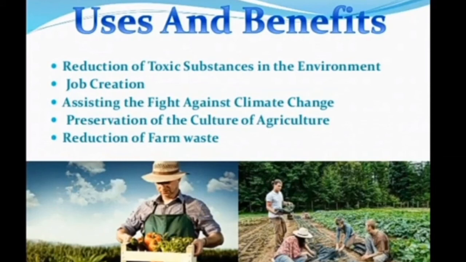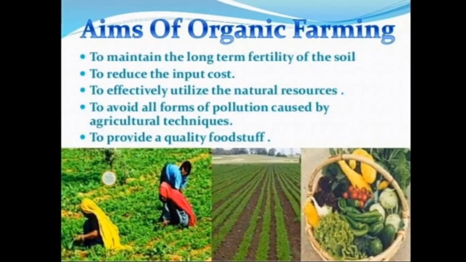As children, organic farming has the following uses and benefits. It leads to the reduction of toxic, that is poisonous, substances in the environment. It creates jobs, assisting the fight against climate change. Preservation of the culture of agriculture. It leads to the reduction of farm waste. So, each Indian farmer should carry on the organic farming as it aims to maintain the long-term fertility of the soil, to reduce the input cost, to effectively utilize, that is use, the natural resources, to avoid all forms of pollution caused by agricultural techniques, to provide quality foodstuff.